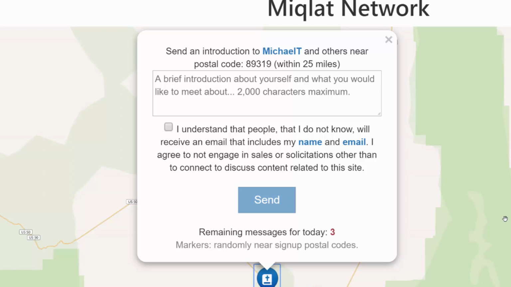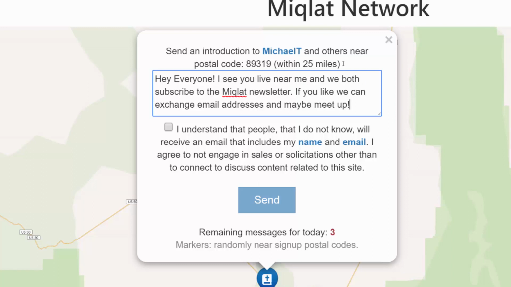Now I actually have a copied message on my clipboard, so I'm just going to paste this in here. Hey everyone, I see you live near me and we both subscribe to the MIQLAT newsletter. Again, I don't know if it's going to catch anybody else other than Michael T, so I use the word both. If you like, we can exchange email addresses and maybe meet up.